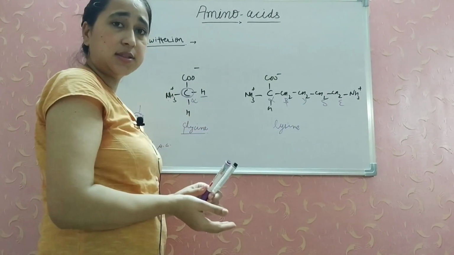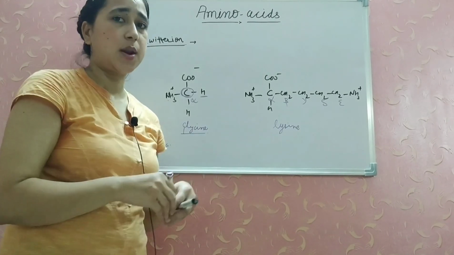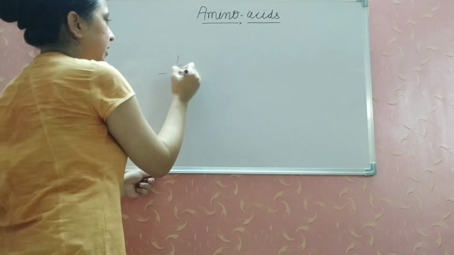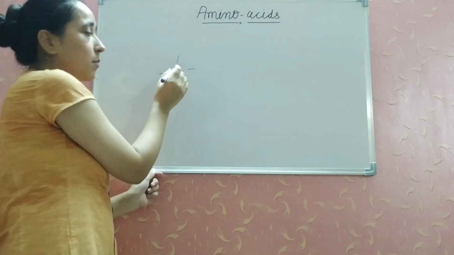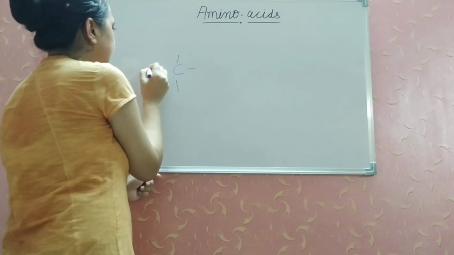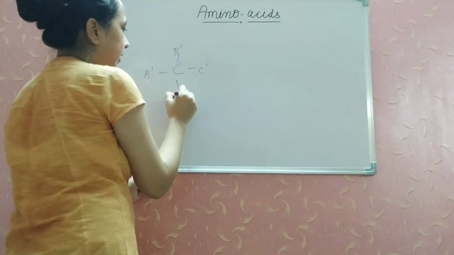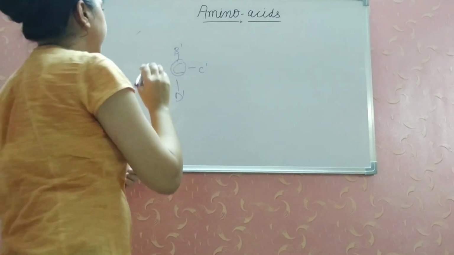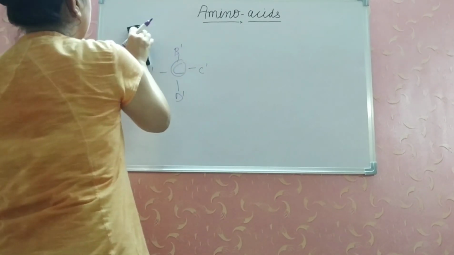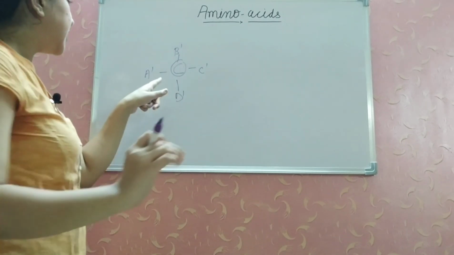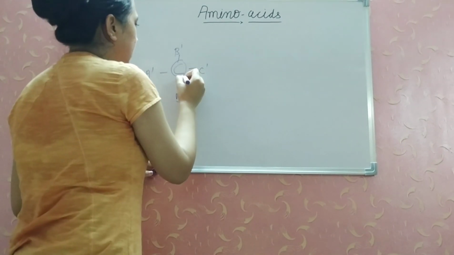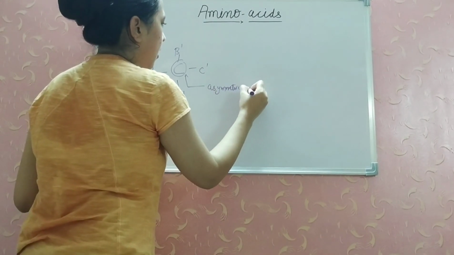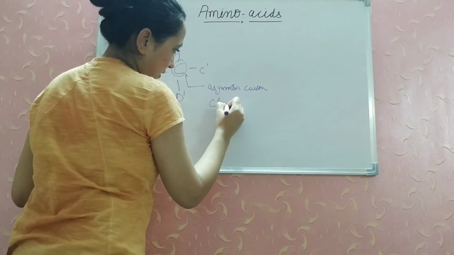So let's move on to the next topic, optical properties of the amino acid. If a carbon atom is attached to 4 different atoms, like it is a tetrahedral compound, attached to 4 different atoms like A', B', C' and D', then we name this carbon an asymmetric carbon or a chiral carbon atom.